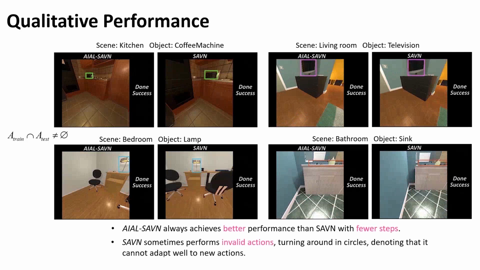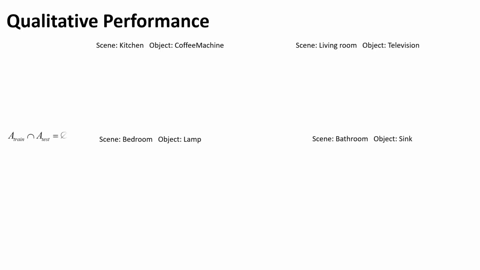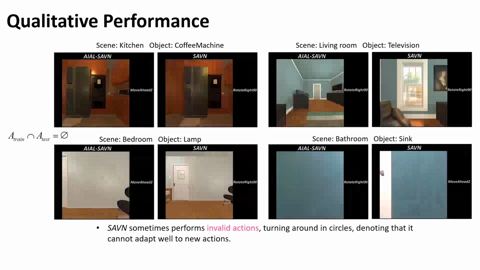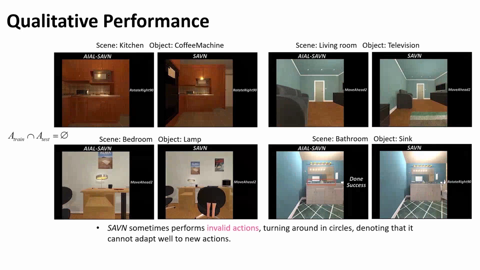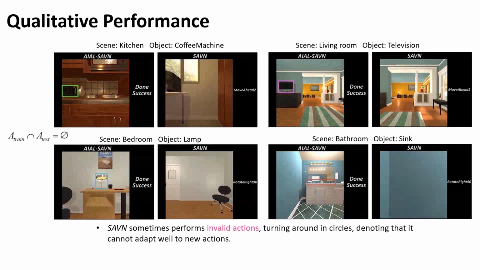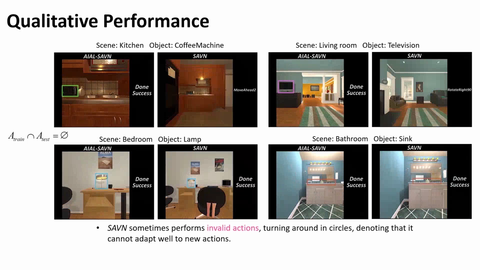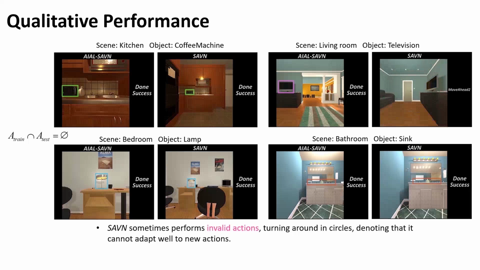All these examples show that the proposed robust adversary learning framework can outperform other existing models in the action-insensitive embodied visual navigation task.